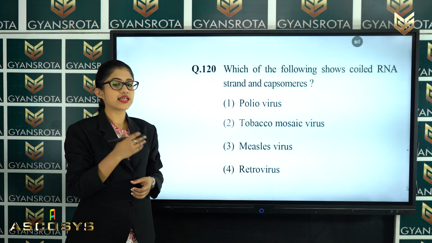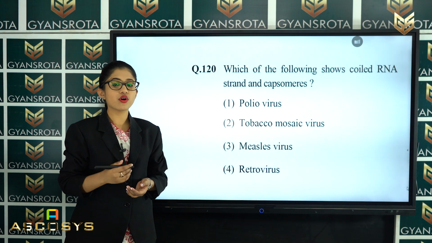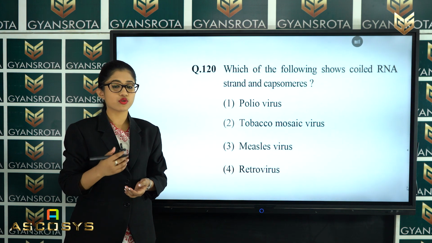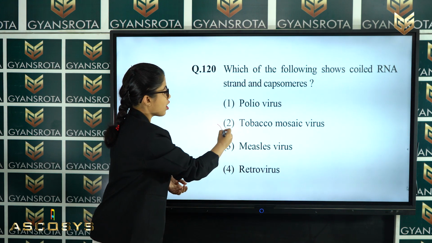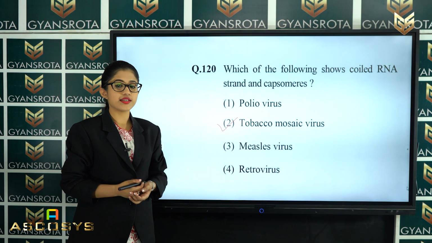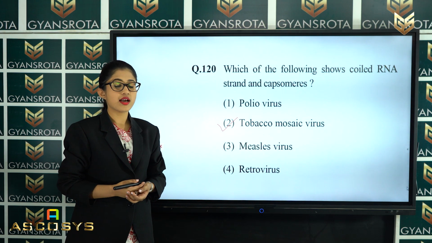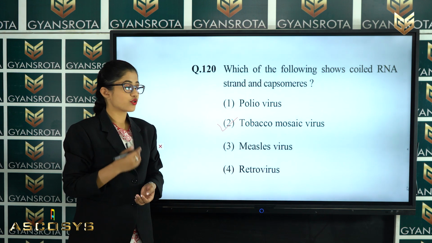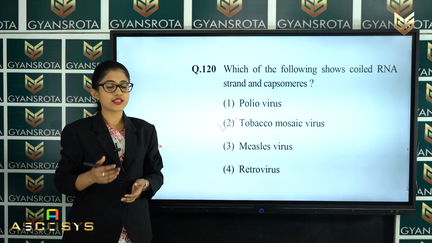In the question it has asked which among this following group of virus shows coiled strand and capsomeres? That will be option number 2, which is tobacco mosaic virus. So, tobacco mosaic virus is the one which has coiled RNA strand and capsomeres. So, this is the correct answer for this question. Now, let us see the next question.